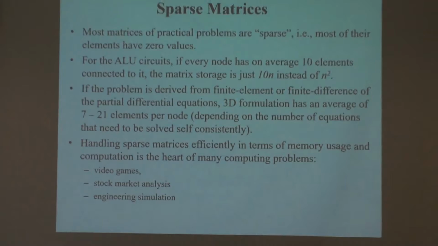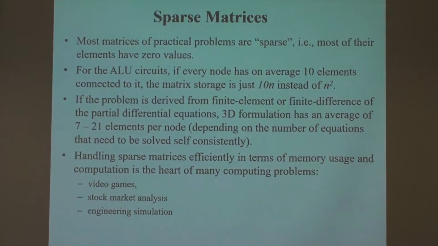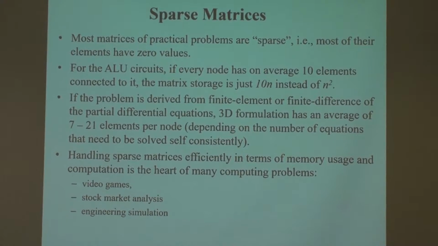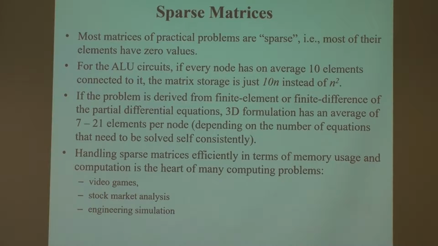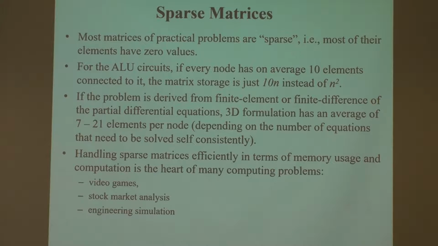When you're handling this, whether it's video games with large numbers of pixels, not every pixel changes with a pixel far away. Your video progresses gradually. In stock market analysis, not every index couples with each other. They have local coupling. Or engineering simulations. With a sparse matrix, you have to deal with a relation that's large, but most of the relations are sparse. This is the 101 idea we have to treat, okay?